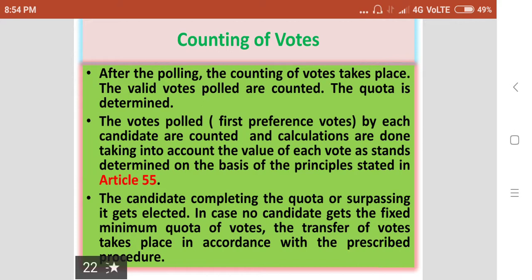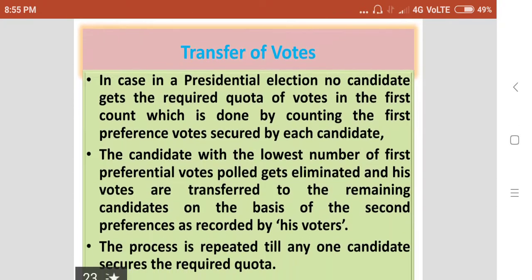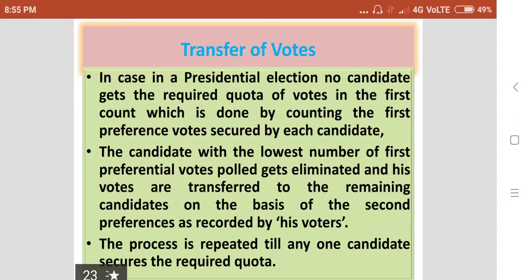So we can ask the question, what does a transferable vote mean? Why does the transfer of votes take place if no candidate gets the absolute majority, the minimum quota of valid votes?